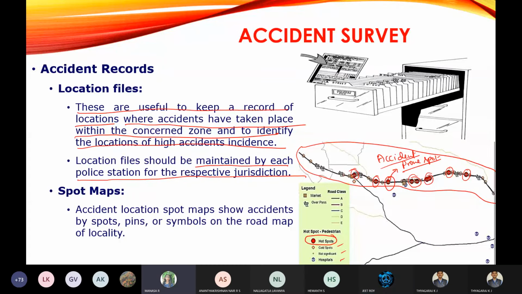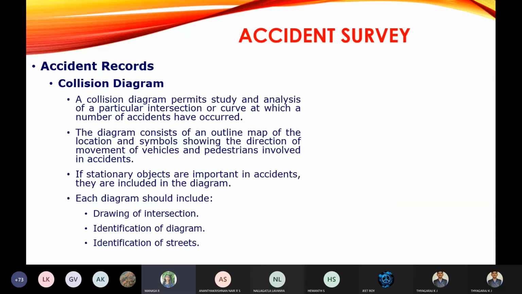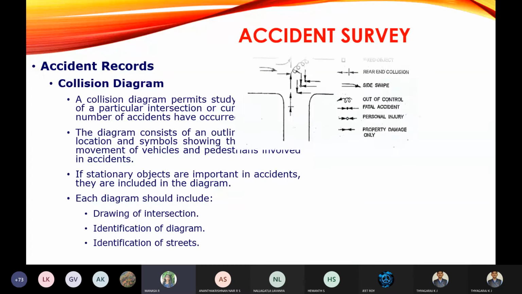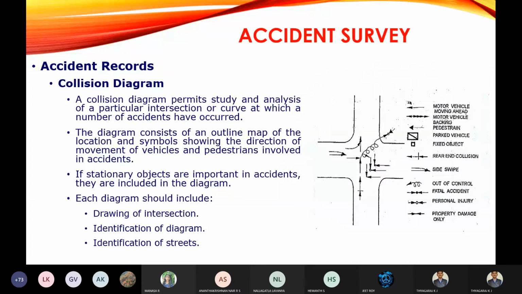Yes, sir. The next one is the collision diagram. I told you, it is very important from the examination point of view. Why? Because they will ask for 8 marks. Only one concept, 8 marks. They may ask about the collision diagram. What do you mean by this collision diagram?